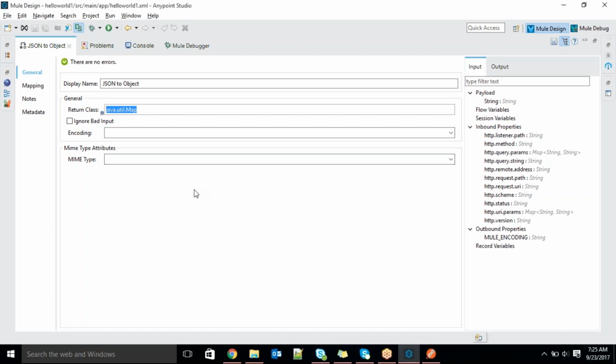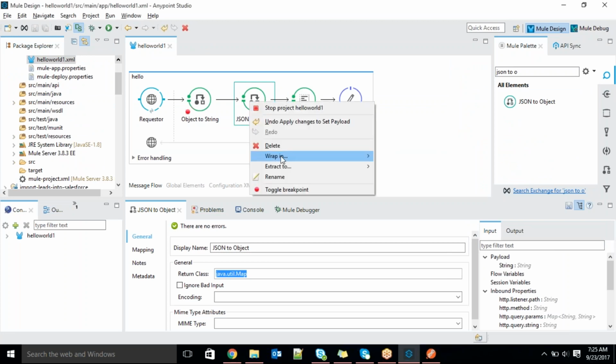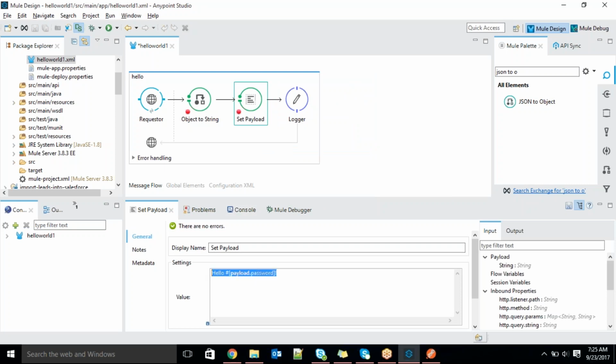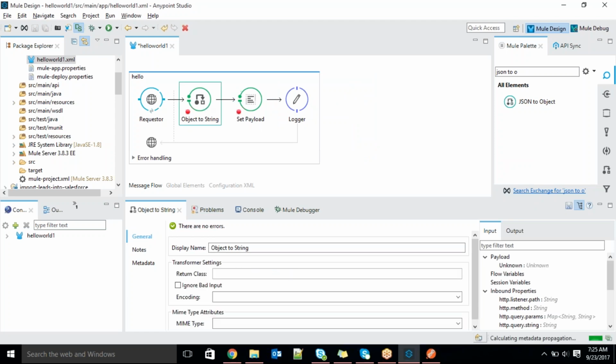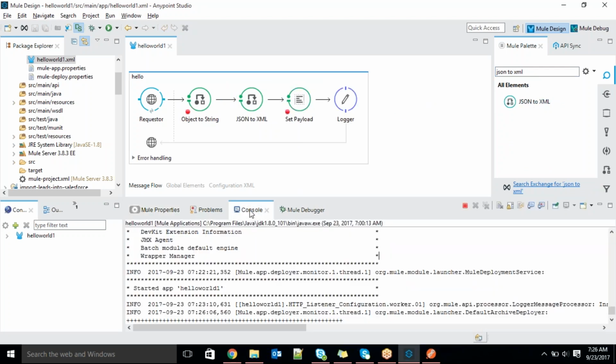And one more thing, I'm trying to explore the existing components, guys. I'm just removing the map part. I'm trying to display only the payload here. I'm removing the other things now. Now what I will do is, anyway we are getting a JSON format, right? I want to convert from JSON to XML, right? That is also a built-in component. No need to do anything further. I'll just deploy it. Let's see.